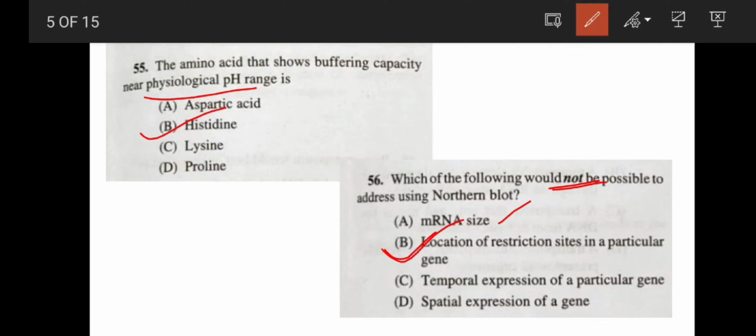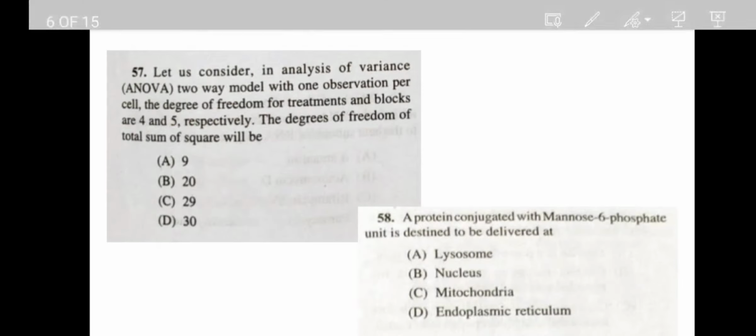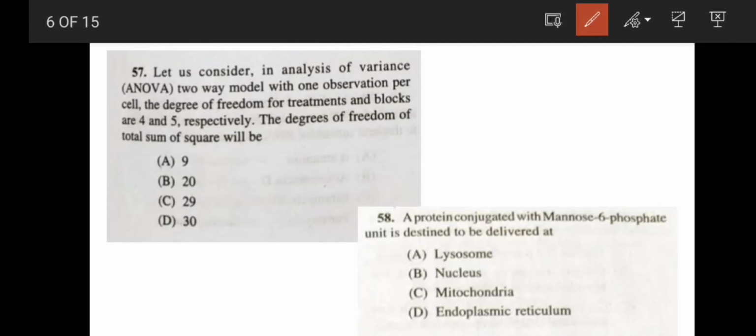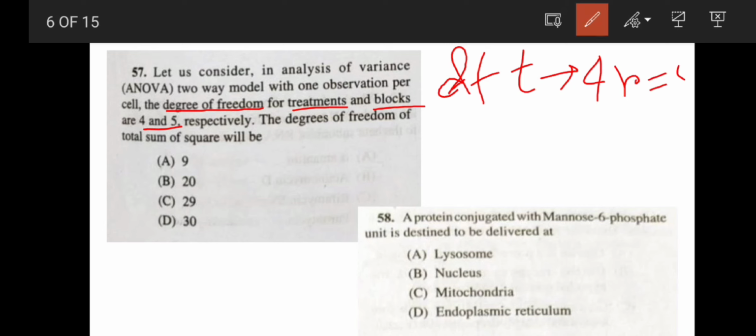Next question: let us consider in ANOVA a two-way model with one observation per cell, where the degrees of freedom, the DF for treatment and blocks, are 4 and 5. DF for treatment is 4, so the number of rows will be 4 plus 1, equal to 5.